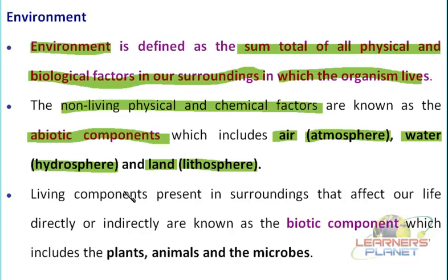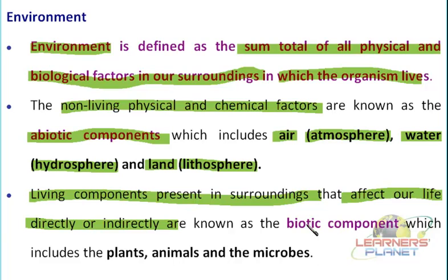Besides this, as we are saying, they are supporting life, isn't it? So all these three components together are known as the biosphere. Now in this biosphere, if these conditions are supporting life, then definitely living organisms must also be present in this zone. These living components present in the surroundings, which affect our life directly or indirectly, are known as the biotic components. In short, all of the living world present in the surroundings constitutes the biotic component.